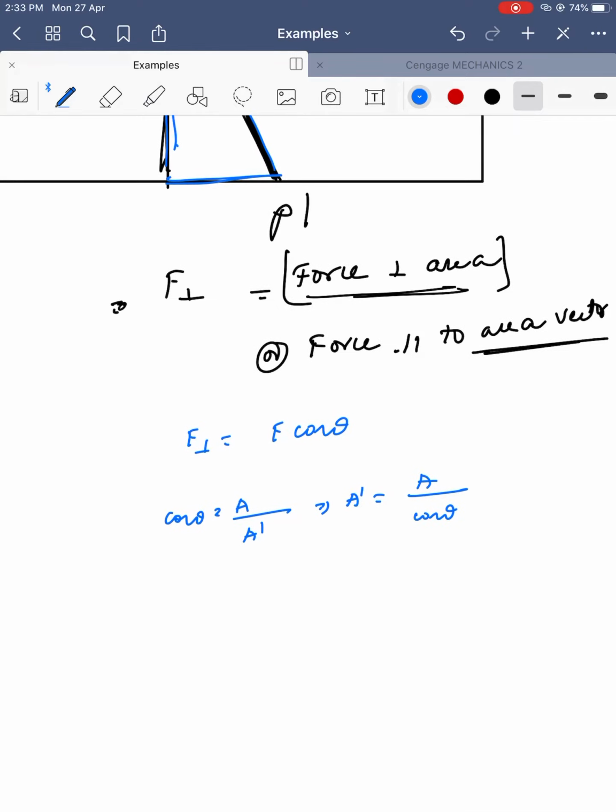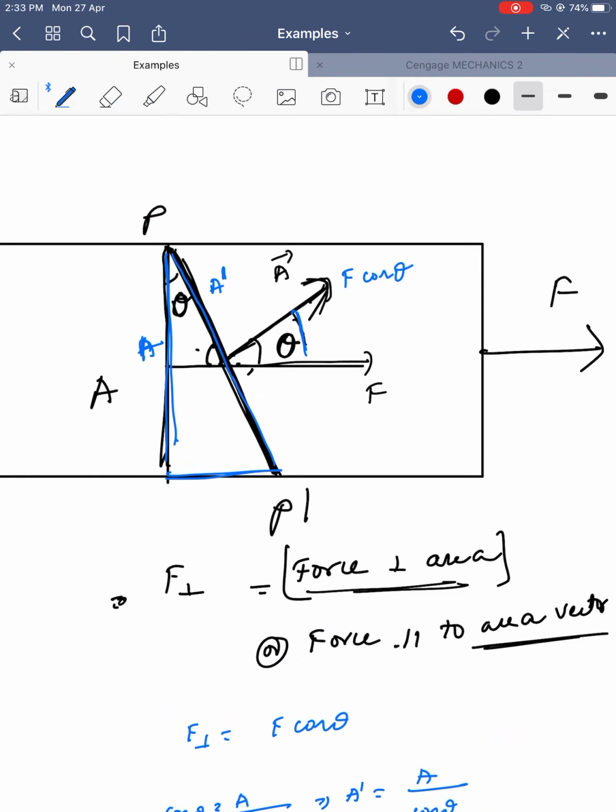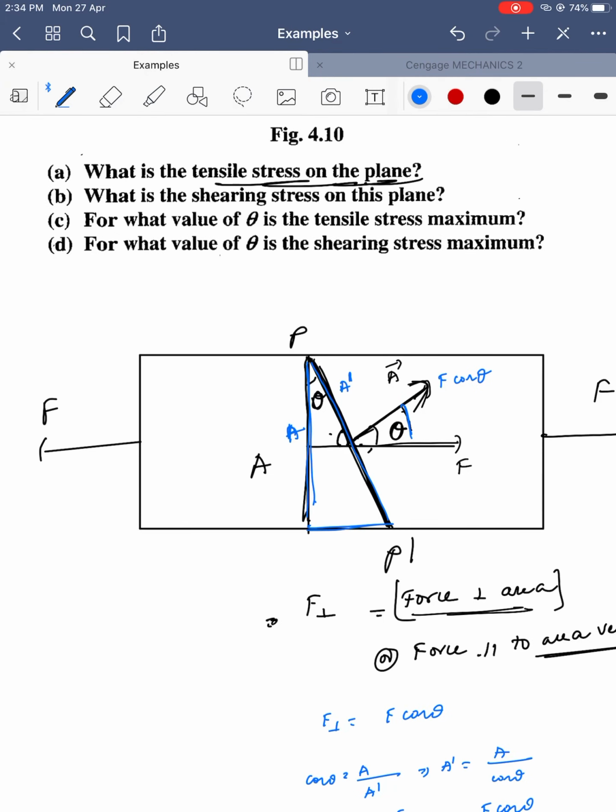Then we have the formula for normal force, sigma normal, or tensile stress sigma T, equal to F perpendicular by A prime. F perpendicular is F cos theta, and A prime is equal to A by cos theta. So sigma T equals F cos square theta by A. This is the normal force as per the question that is given. Yes, now we are not yet done.